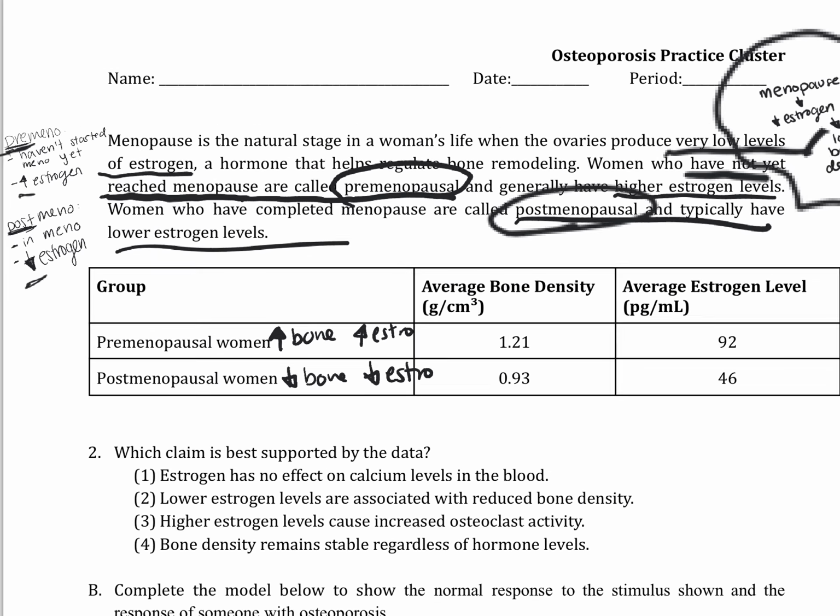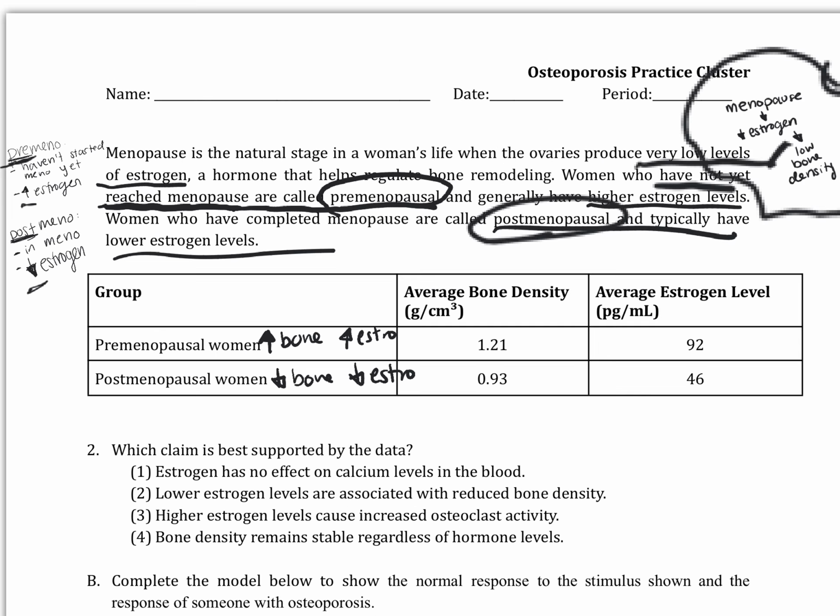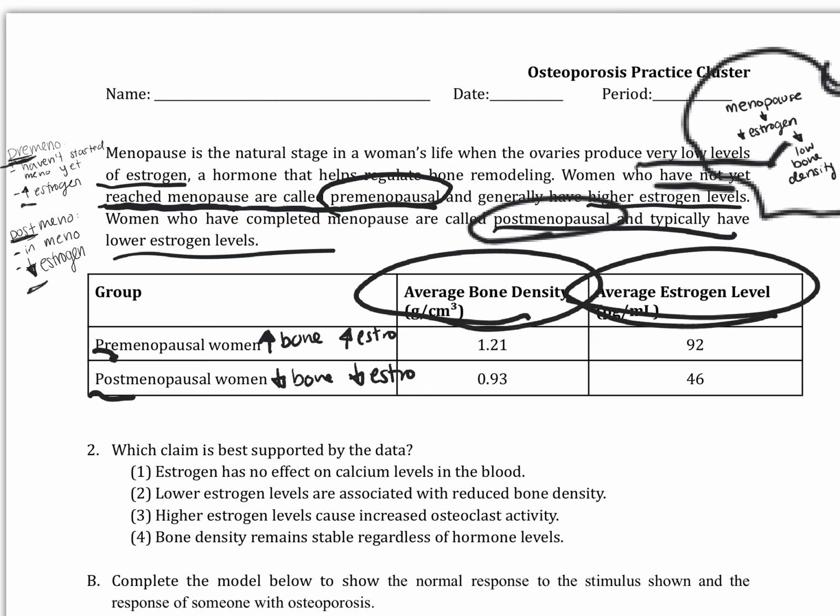Okay, then we come down to the table down here, and we have pre and postmenopausal women, average bone density, and average estrogen levels. So we can see for the premenopausal women, they have higher bone density and higher estrogen. Postmenopausal women, lower bone density, lower estrogen.